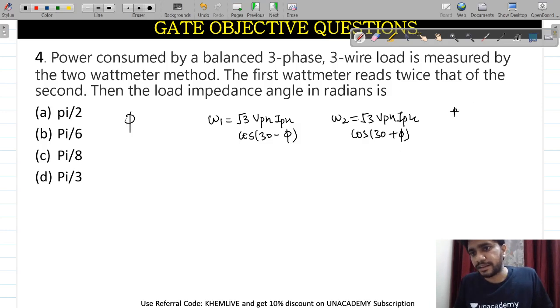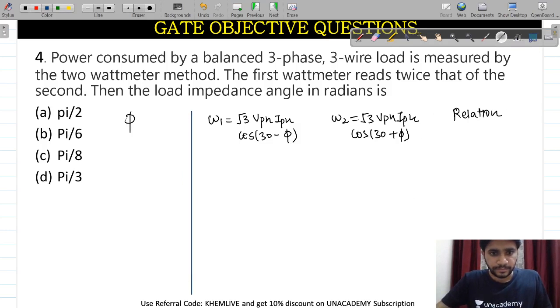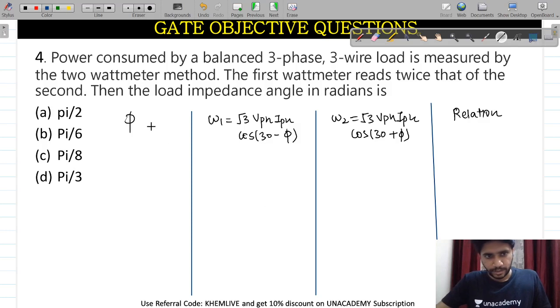Here the relation, and one more point should also be there, the power factor.